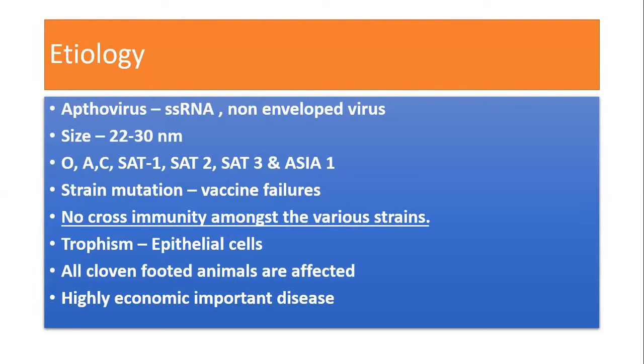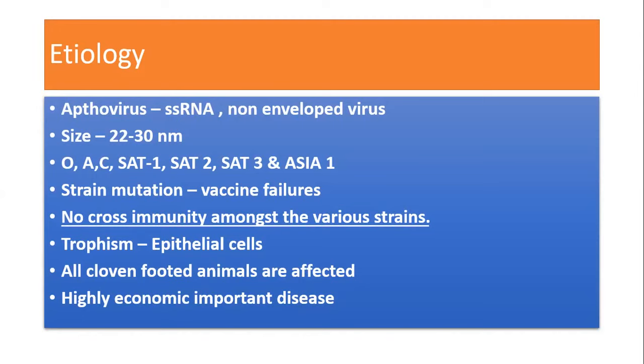The different strains are O, A, C, SAT1, SAT2, SAT3, and ASIA1. Strain mutations are a major issue for vaccine failures. There is no cross immunity amongst the various strains. The antibodies produced against O will not protect against A, C, and the others. So that's why cross immunity is not there amongst the strains.